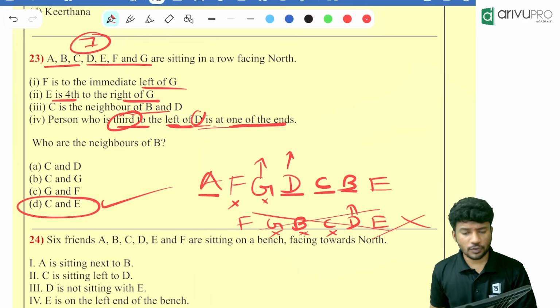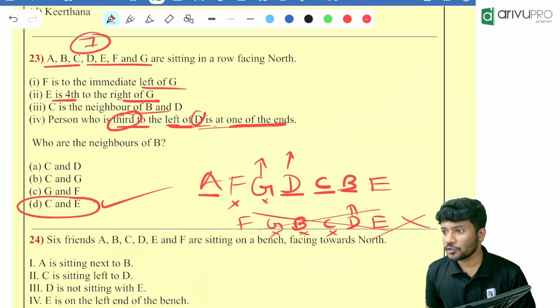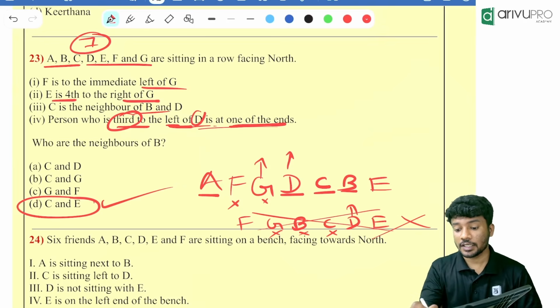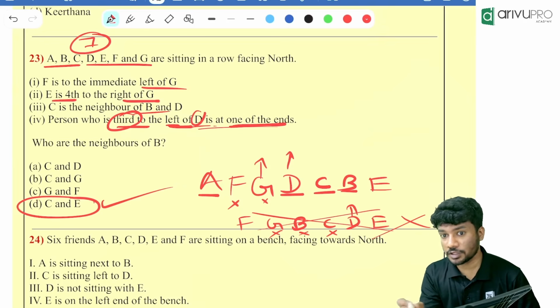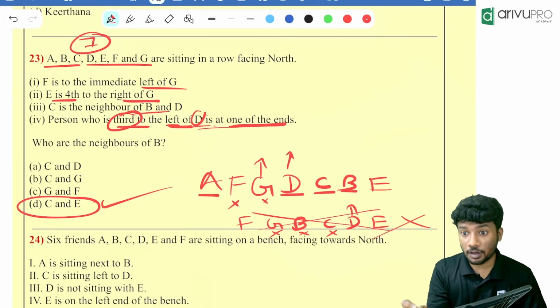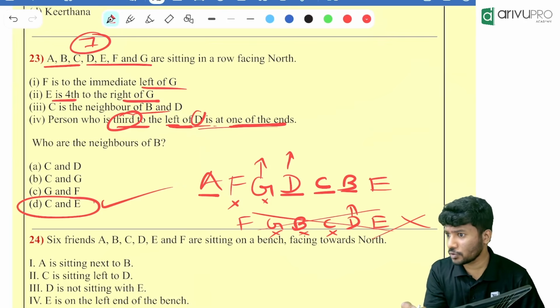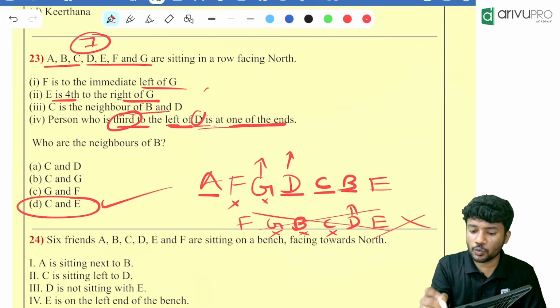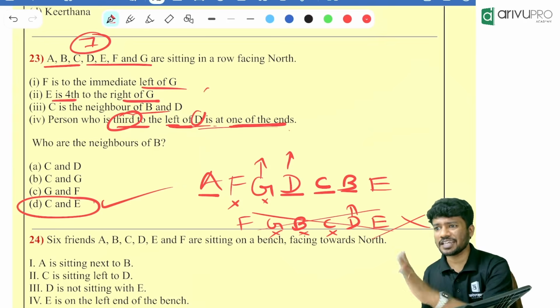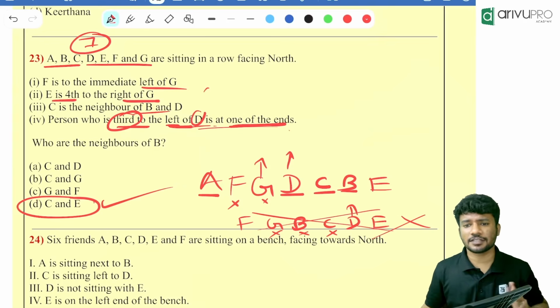It is not there in the question. You will need to solve it. Two possibilities are there. You need to solve it and get the answer. Don't think that, okay, this person is there. That is not the method. Solve it. Certain times they can complicate it. So this type of question, you need to solve it directly. When two relations are there. Direct relation is there. Read the question and get the answer directly.